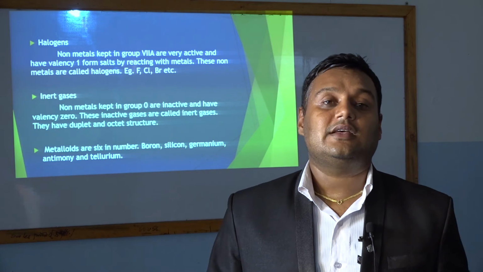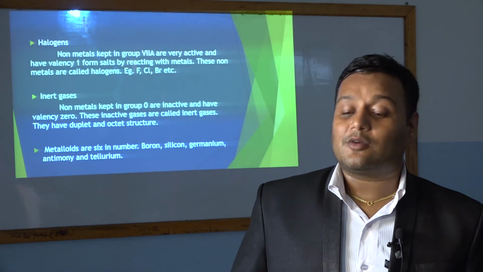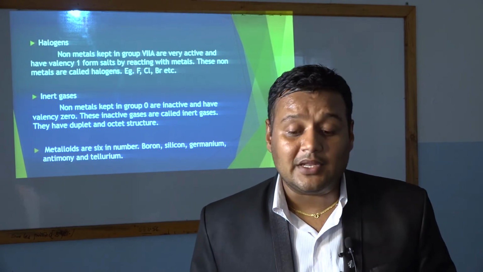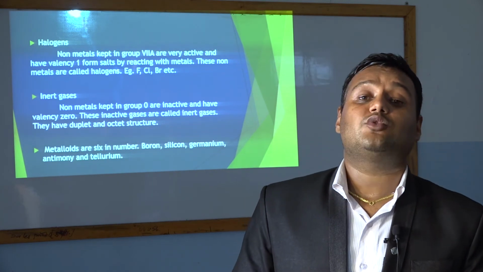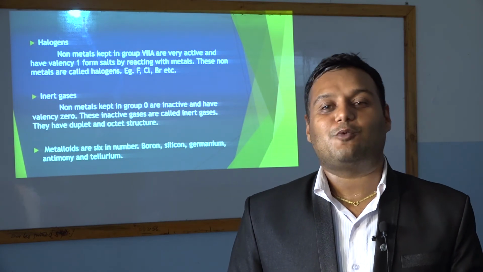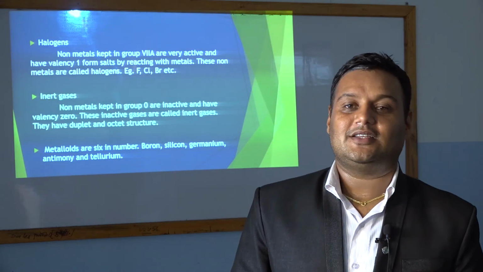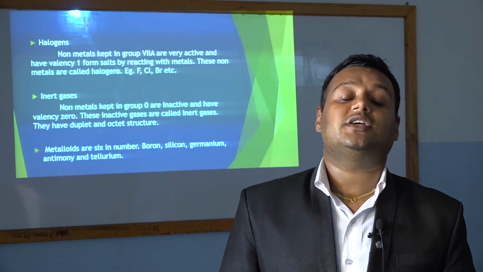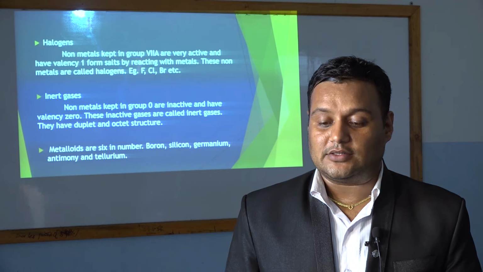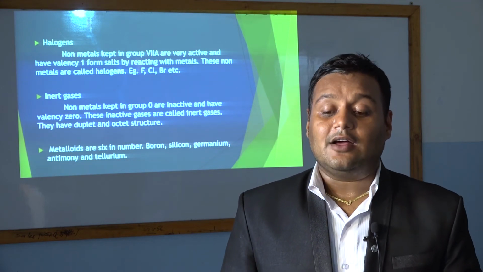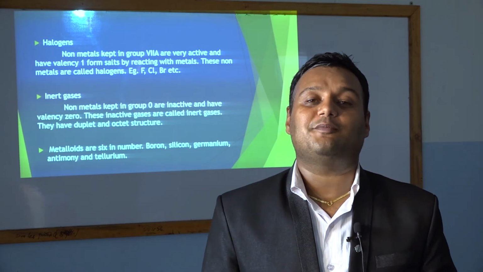So these non-metals are called halogens. Example: fluorine, chlorine, bromine, etc. Now read once more, my student. Halogens are those non-metals whose valency is 1 and they form salts while reacting with metals. So those non-metals which form salt while reacting with metals are called halogens. And examples of halogens are fluorine, chlorine, bromine, etc. You can see them in the modern periodic table also.